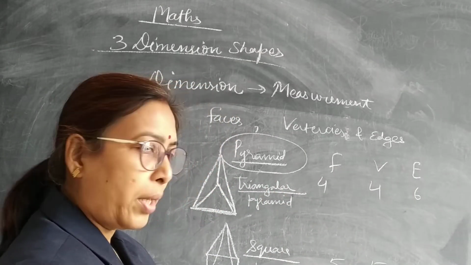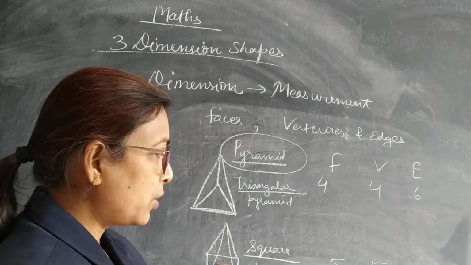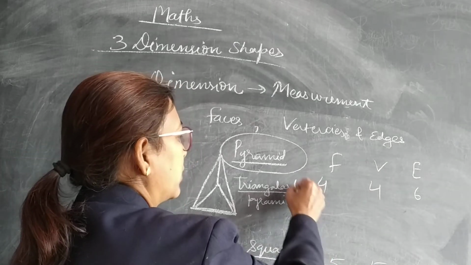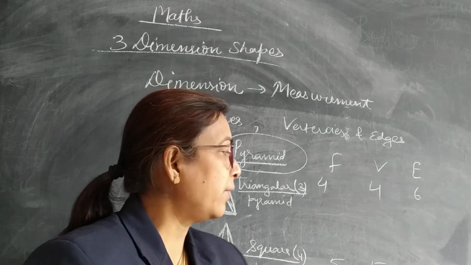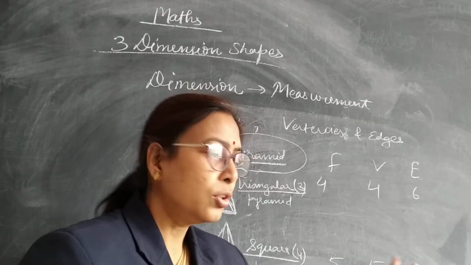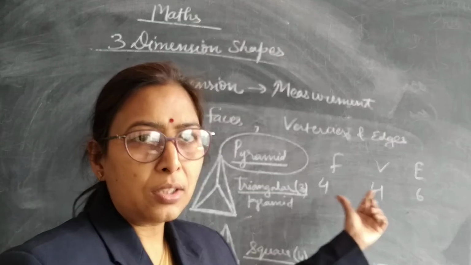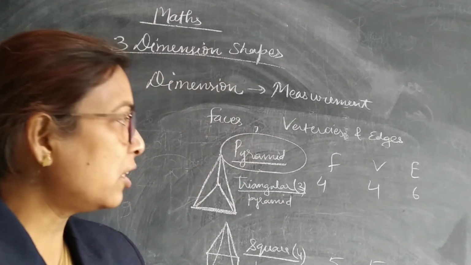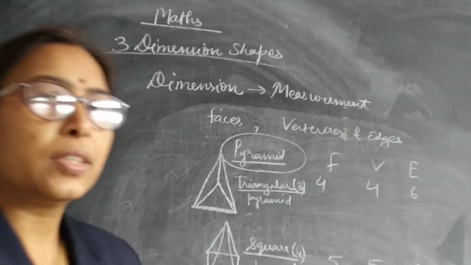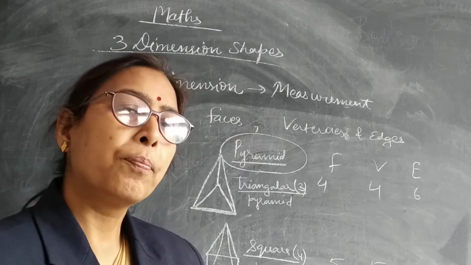Similarly, you can see the square pyramid. Square has 4 sides. Triangle has 3 sides. So 4 plus 1 is 5. 4 plus 1 is 5. And 4 into 2 is 8. So we have 5 faces, 5 vertices and 8 edges. This is the easiest formula by which you can find the faces, edges and vertices of a pyramid.